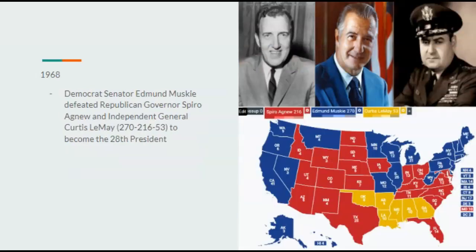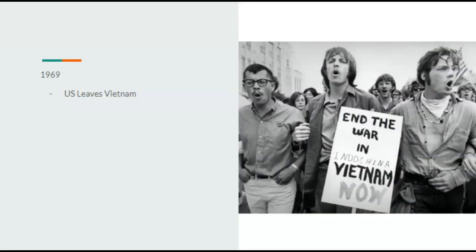1968, we have that election. We have Democrat Senator Edmund Muskie defeating Republican Governor Spiro Agnew and Independent General Curtis LeMay. LeMay would probably do better with rural voters than Wallace, in my opinion, which would grant him Oklahoma, but nothing else. But Edmund Muskie becomes the 28th president. Johnson wouldn't run again like he did IRL because he was hated.